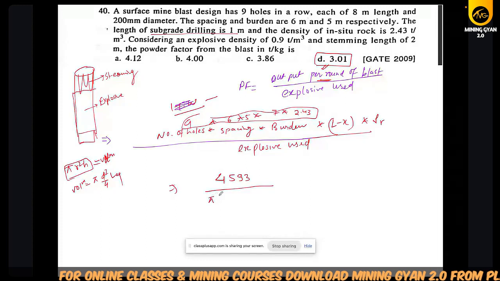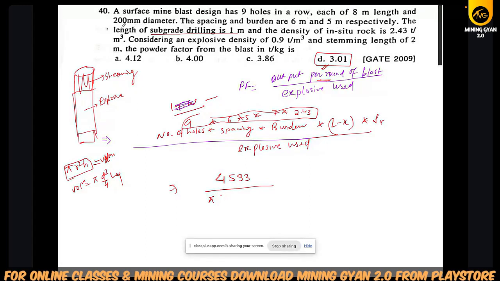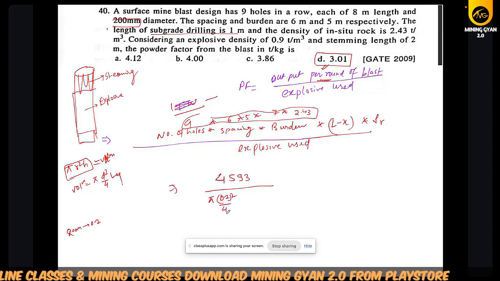So for d he has already given us 200 mm, so we can take it in meters. If this is 200 mm, to convert it in meters, it will be 0.2. So it will be 0.2 square divided by 4 and L equivalent.